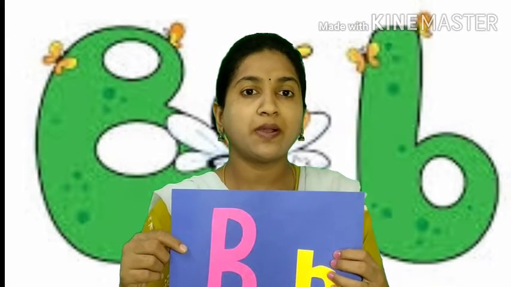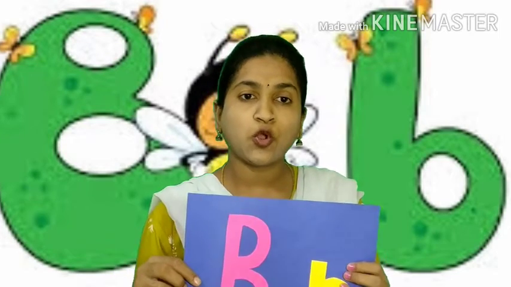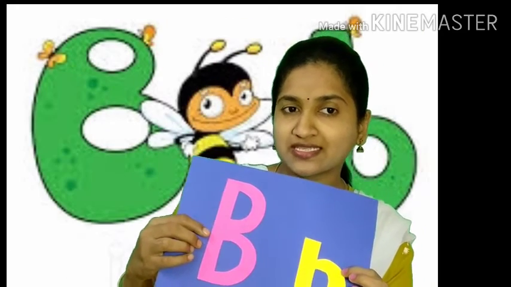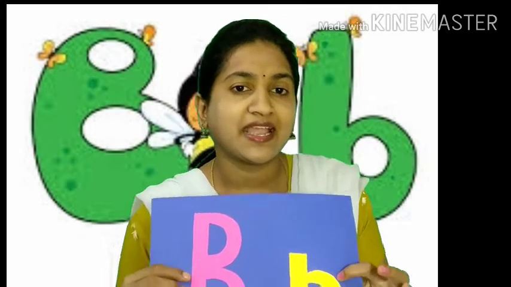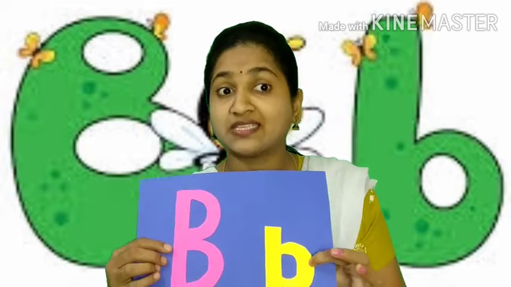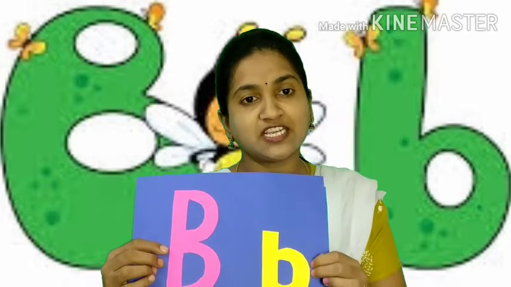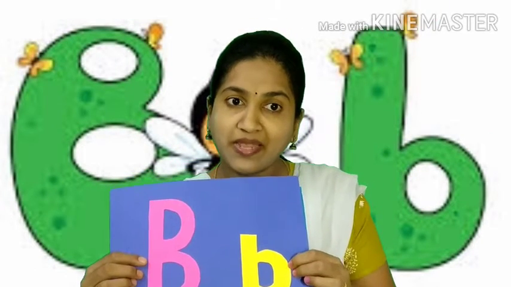There is a sound for B. Can you tell me? Yes, B. B sounds B. Say all of you. B sounds B. And what is this? Next. Yes, this is also B but not the same. This is small b. What is this, children? Small b.